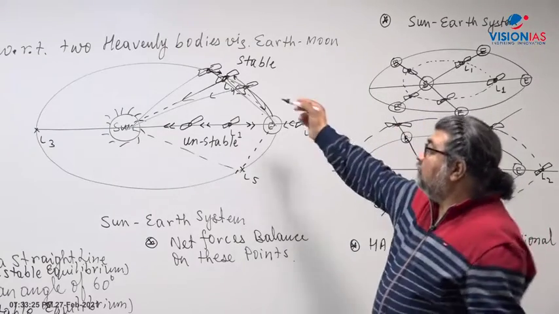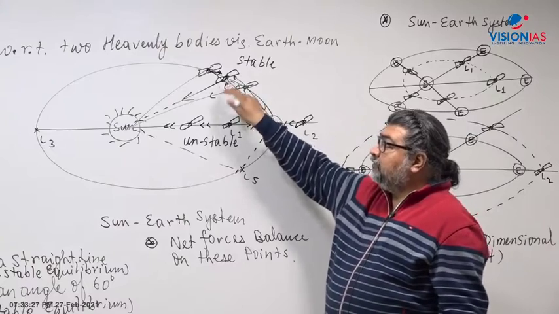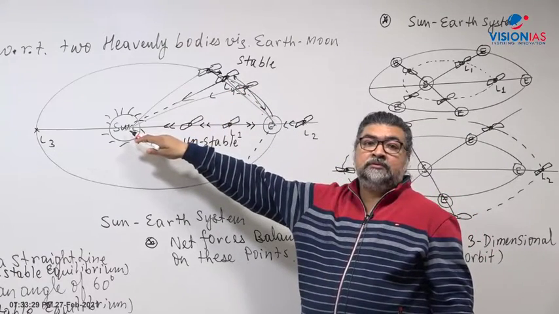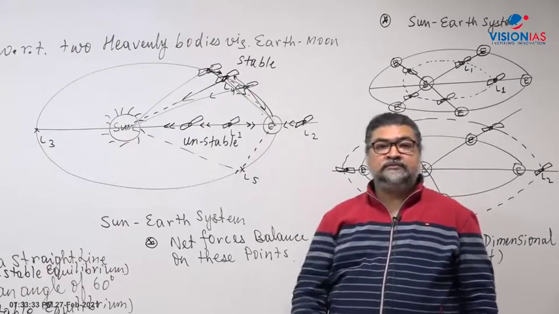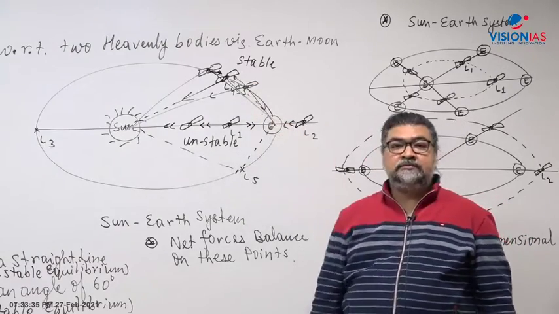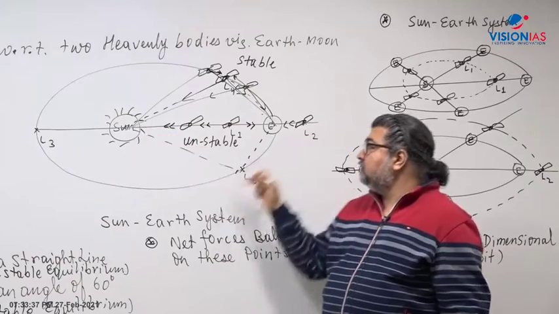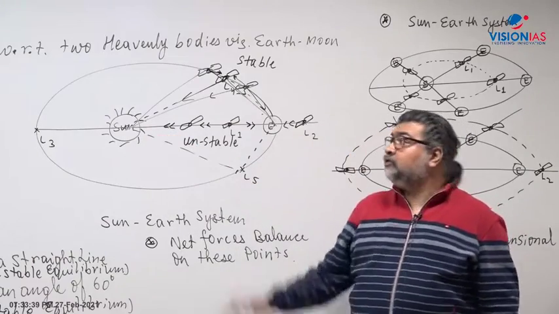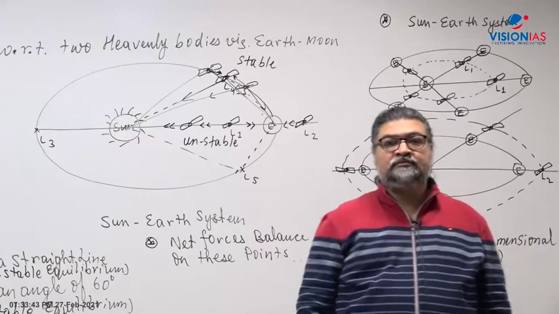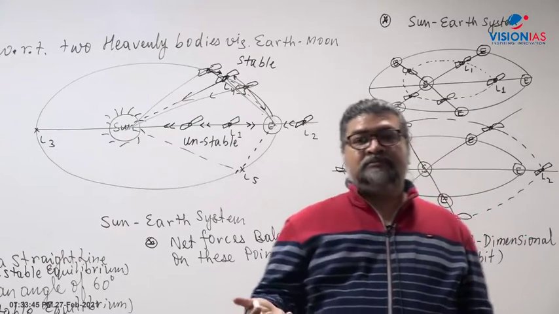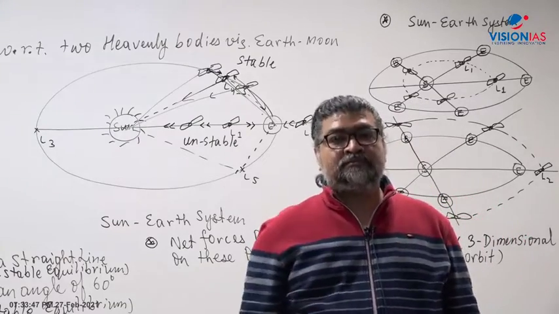Because L4 can also get the data of the Sun and relay the signal back to the Earth, or L5 can also watch the Sun and relay it back. So why not use L4 and L5? You can put that argument, and they will be relatively stable as compared to L1.